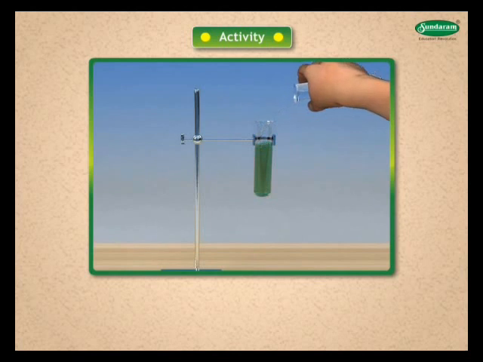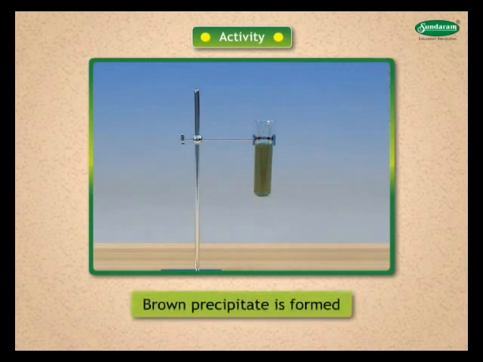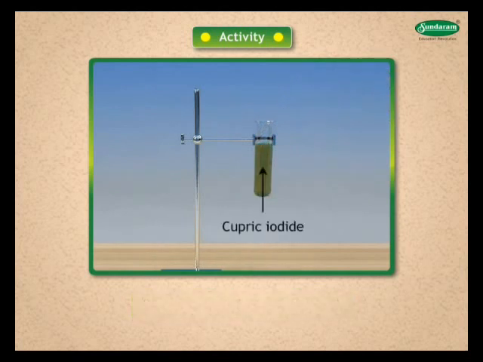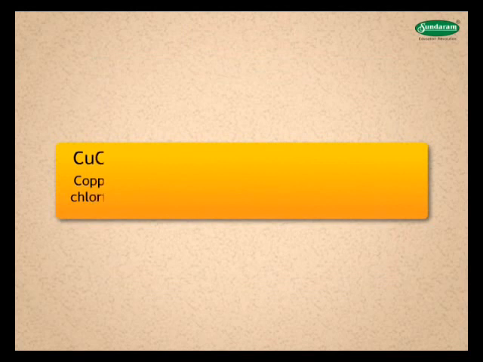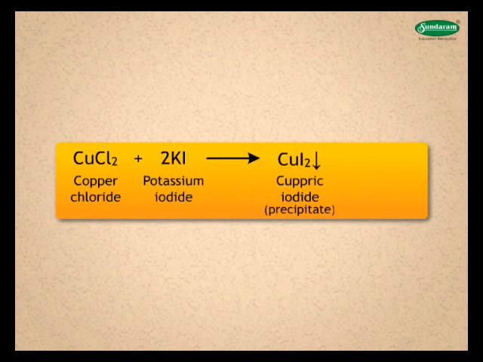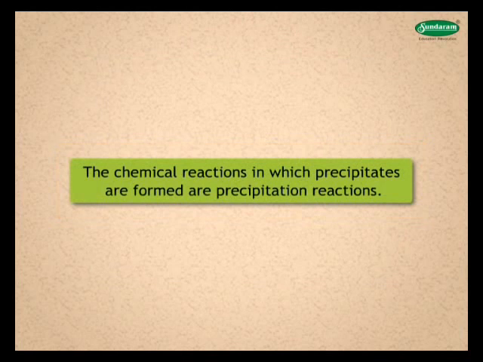Note your observation. A brown precipitate is formed. This is cupric iodide. A brown substance insoluble in water is formed. This insoluble substance is known as a precipitate. CuCl2 plus 2KI gives CuI2 precipitate plus 2KCl. The chemical reactions in which precipitates are formed are precipitation reactions.